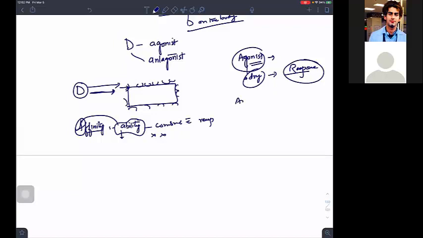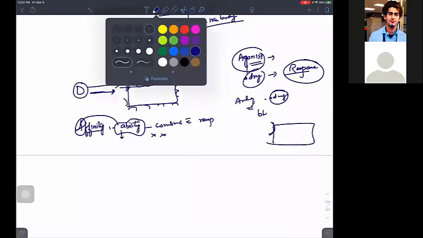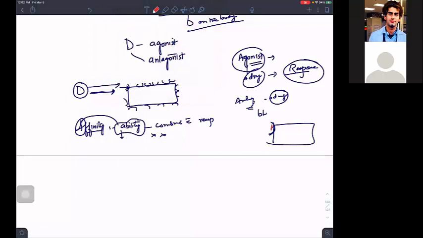What is an antagonist? What is an antagonist going to do? It is a drug. First you should write it's a drug which will bind to the receptor. It will bind to the receptor but will not be associated with any response. So is it only acting as a blocker or not? It is just coming to the receptor. If I draw a receptor here, my antagonist is coming here, just binding, not doing anything.